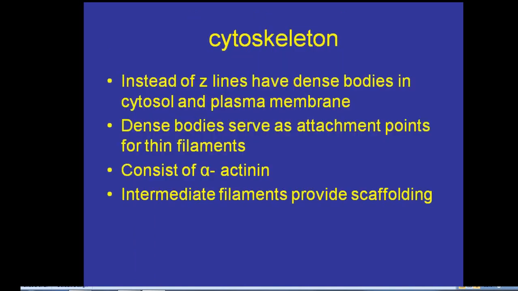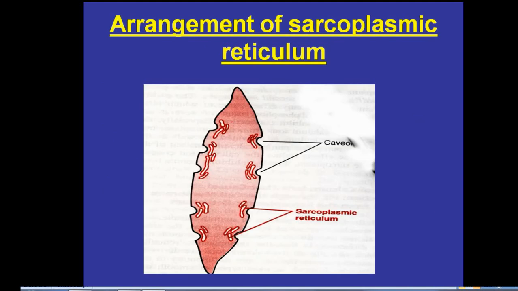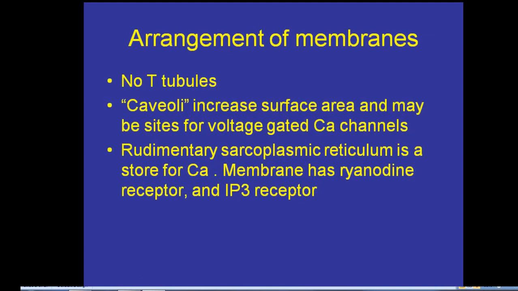When we see the cytoskeleton, instead of Z lines, there are dense bodies in the cytosol and plasma membrane. The dense bodies serve as attachment points for thin filaments. The cytoskeleton consists of alpha actinin. Intermediate filaments provide scaffolding. This is the arrangement of sarcoplasmic reticulum seen in smooth muscle. The arrangement of membranes: there are no T tubules.